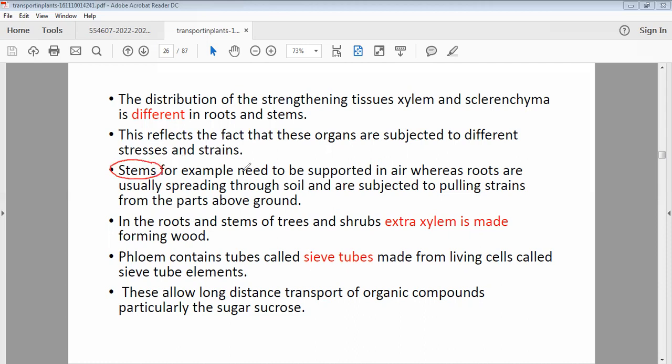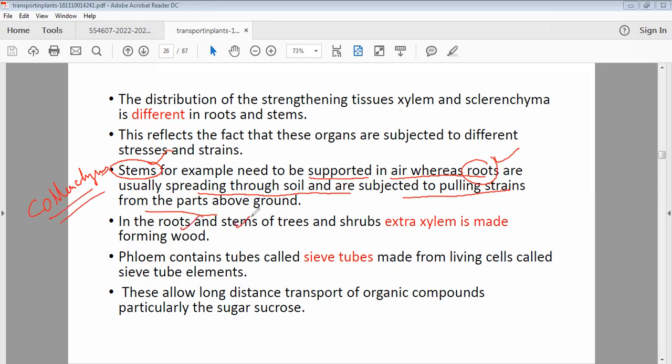For example, the stem needs extra support because it has to stay in the air, whereas roots spread through the soil and are subjected to pulling strain. So these two parts have more sclerenchyma than the leaf. The leaf has more parenchyma in the middle, which gives it strength.